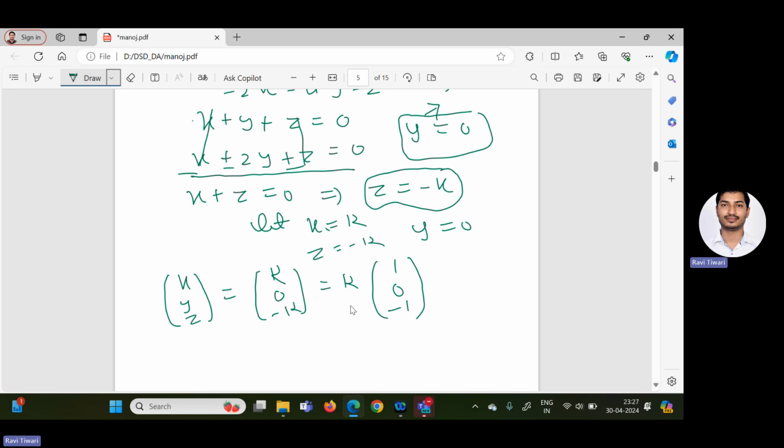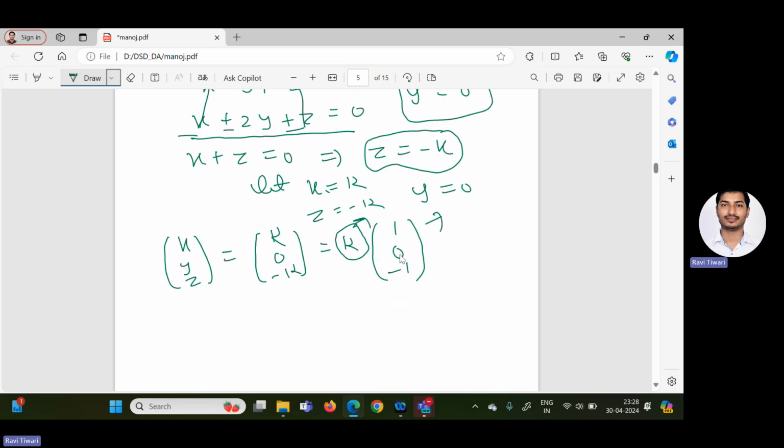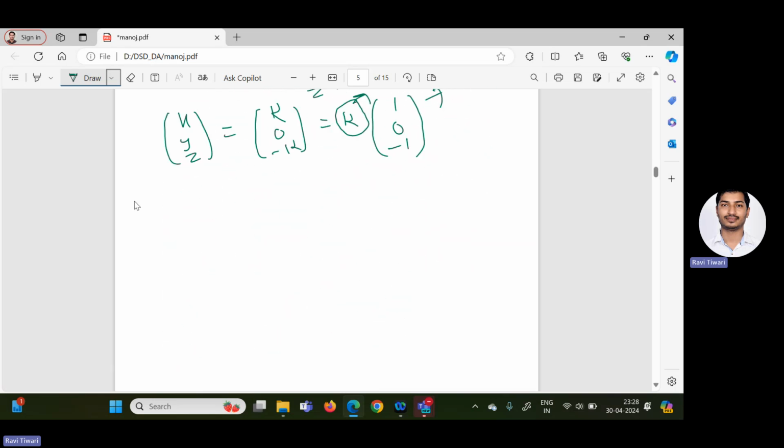Now you can also ask, what about this value of k? We can assume infinitely many values of k and get different eigenvectors. Because of that, the eigenvectors of a matrix can be infinite. So this is dependent on k. Lambda equal to 1 we have calculated. Now let us calculate the eigenvector for lambda equal to 2.